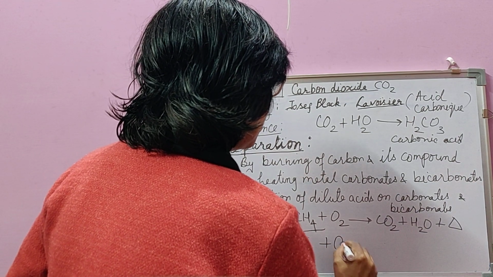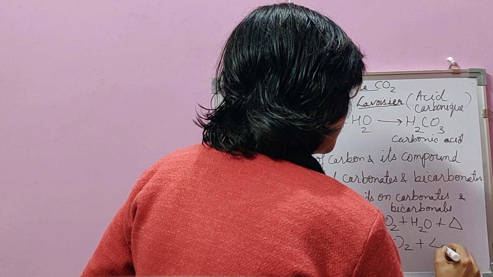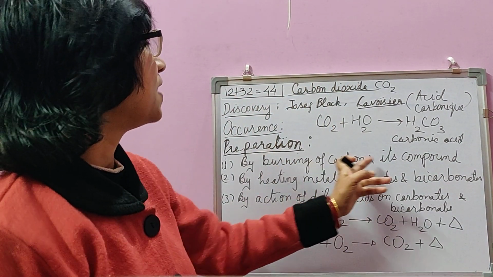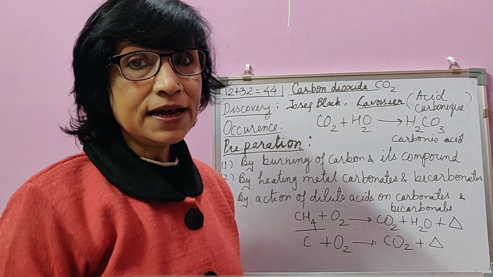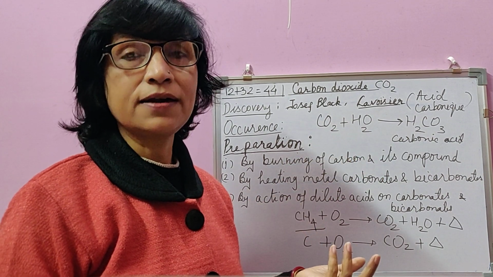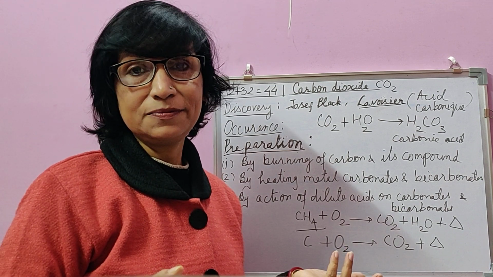Similarly, when carbon, coal, coke, etc. burn, they also produce carbon dioxide and lots of heat and light. So burning of carbon and carbon-rich compounds is a method to prepare carbon dioxide, and all these reactions of burning of carbon compounds are highly exothermic, producing both heat and light.